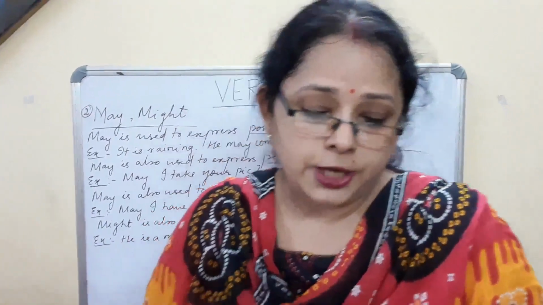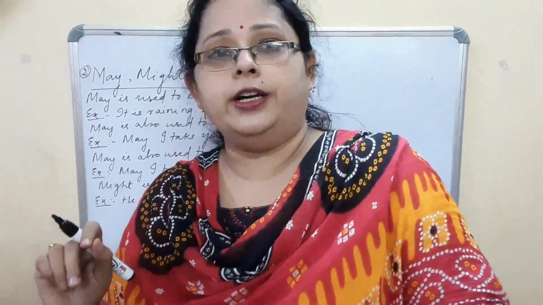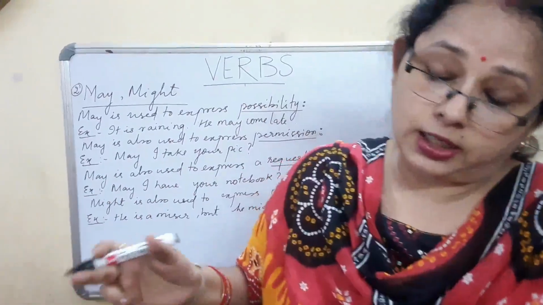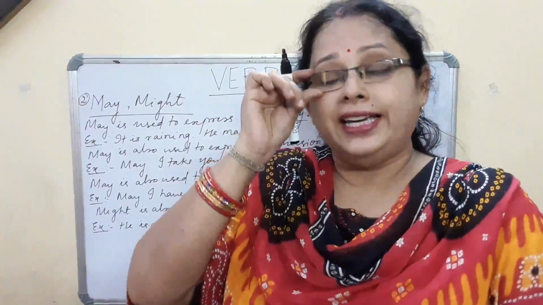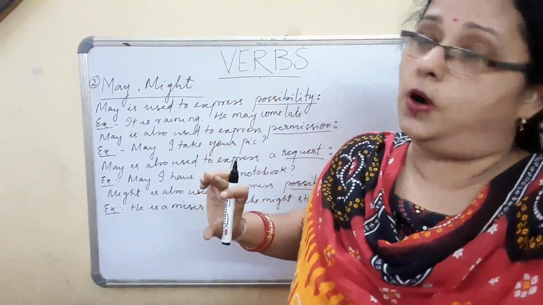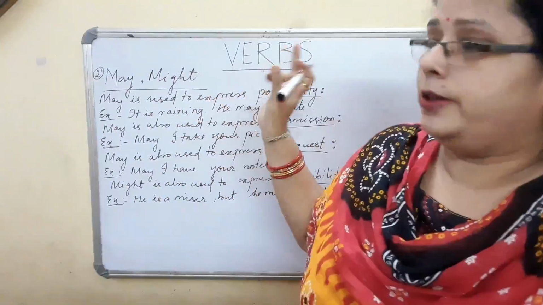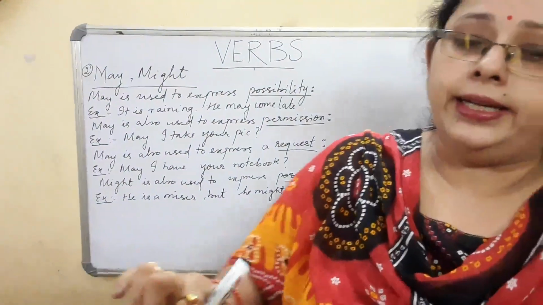For example, she said that she might go to England the following year. Here, what did I use? I used might, the past tense form, in indirect speech. That means might can also be used in indirect speech.